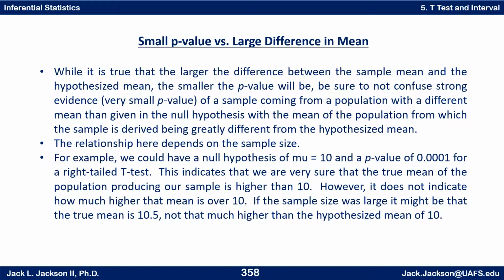For example, we could have a null hypothesis of mu equals 10 and a p-value of 0.0001, three zeros and a 1, for a right-tailed t-test. This indicates that we are very sure that the true mean of the population producing our sample is higher than 10. However, it does not indicate how much higher the mean is over 10. If the sample size was large, it might be that the true mean is 10.5. Perhaps that's not much higher than the hypothesized mean. However, it does give strong evidence.